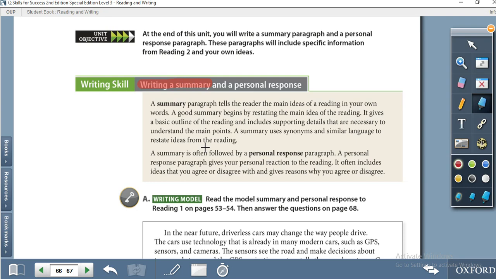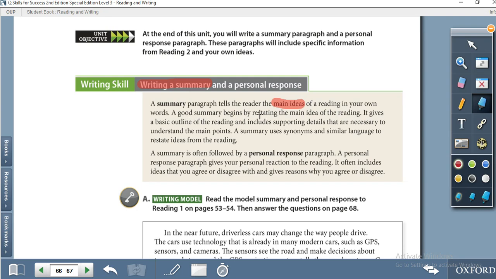Writing a summary means, for example, you read an article, a long essay, a long article, then you should make it short. I mean, you shorten it, you reduce it to a few words, and you summarize it. The important thing is the main idea, which you usually take from the main paragraph.